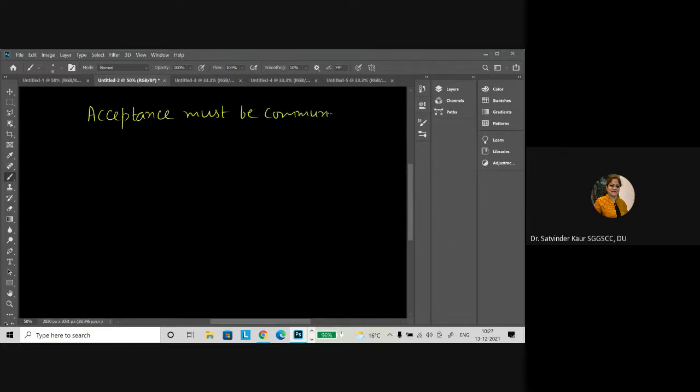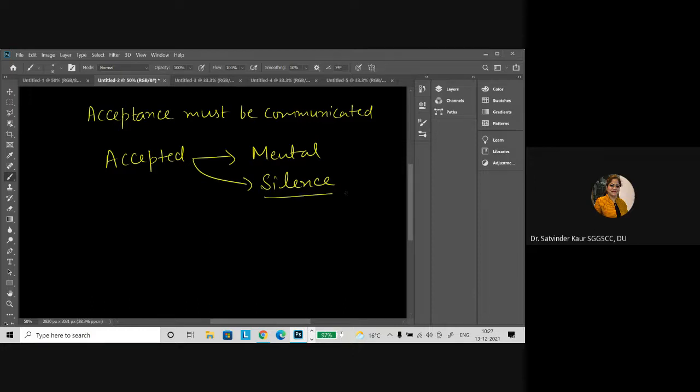तो इसी का पॉइंट आ जाता है कि अगर आपने एक्सेप्ट तो कर लिया, but you have accepted and it is not being communicated, this is called a mental acceptance. Or you remain silent to acceptance. In this case, the contract will not be considered. There are certain exceptions to the rule we'll discuss, but mental acceptance और साइलेंस में भी आगे दो पॉइंट्स आ